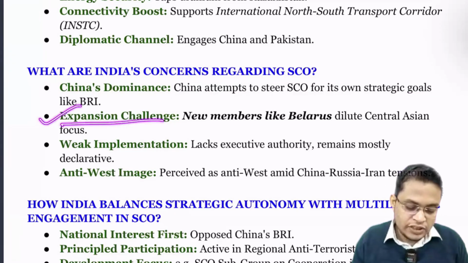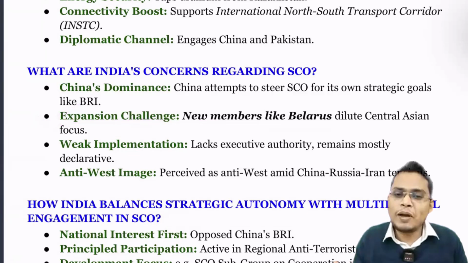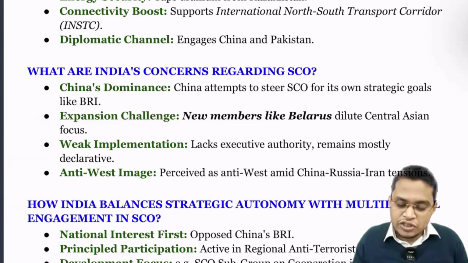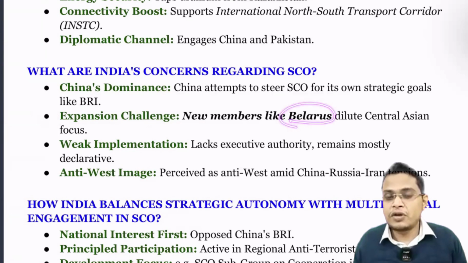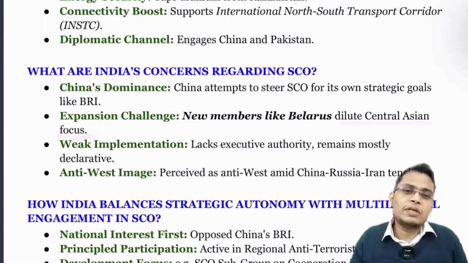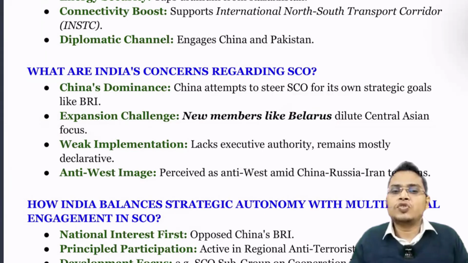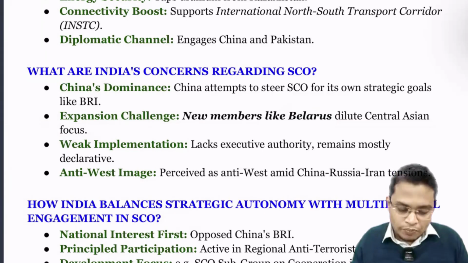So next is expansion challenges. Recently the SCO expanded to include new members like Belarus. Belarus is not an Asian country, it's a European country. So that led to diluting the Central Asian focus. The SCO was basically created with an Asia and Central Asia focus. If you add members outside the Central Asian region, that dilutes the core objective.